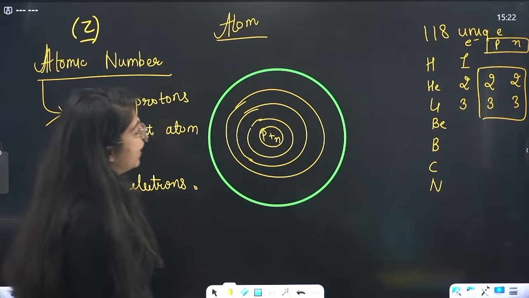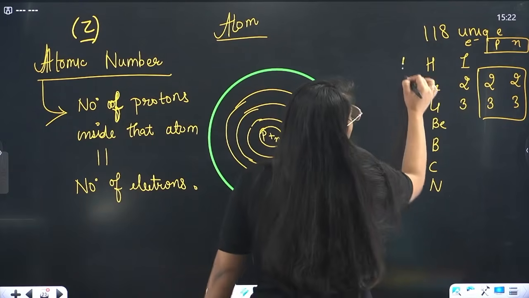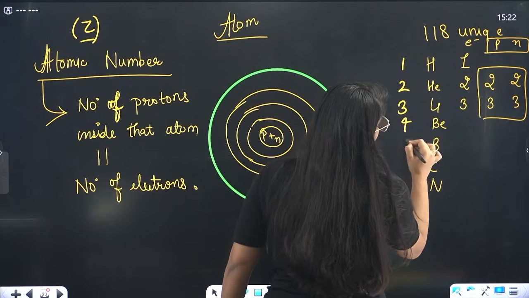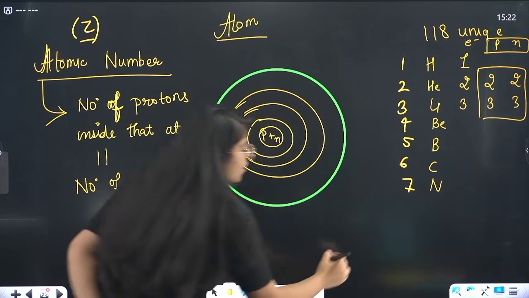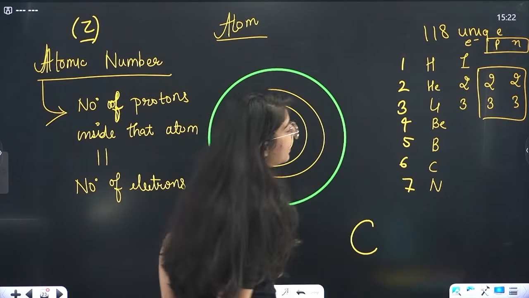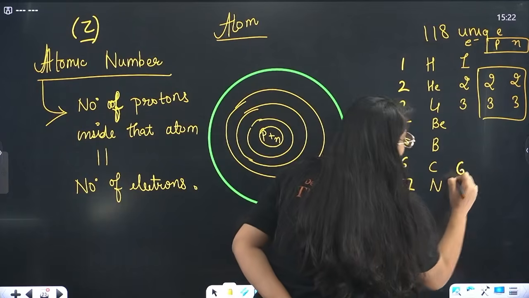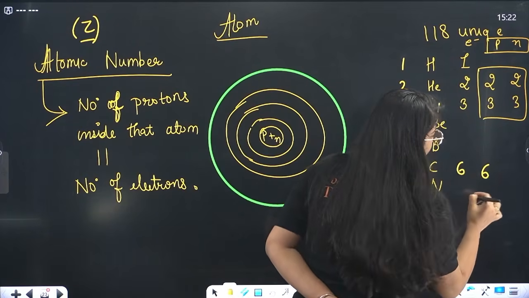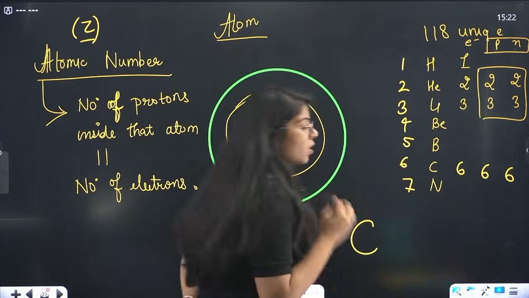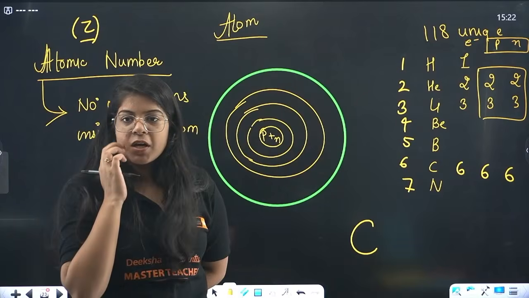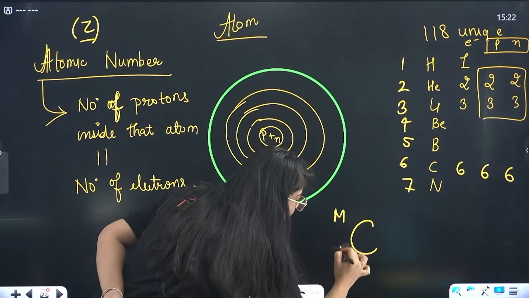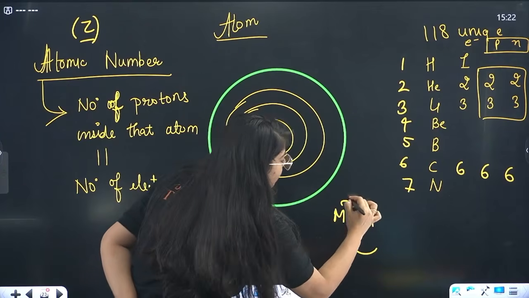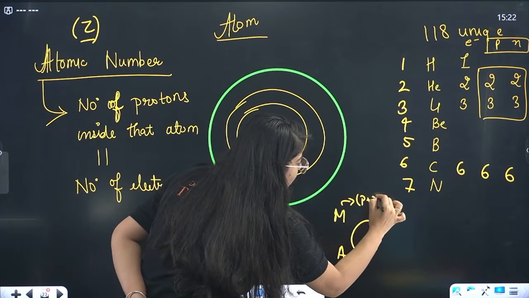Now let's write about carbon. Carbon has 6 electrons, 6 protons, 6 neutrons. So we'll write ma, M-A, mass number. Mass number is proton plus neutron.